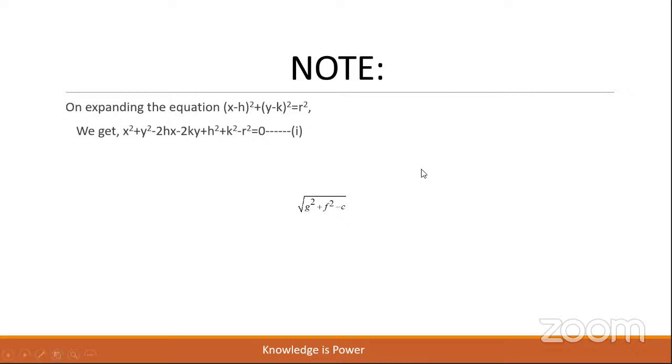And rearranging the terms in the order of the general second degree equation, we shall get x square plus y square minus 2hx minus 2ky plus h square plus k square minus r square is equal to 0. Let us take this as equation 1.